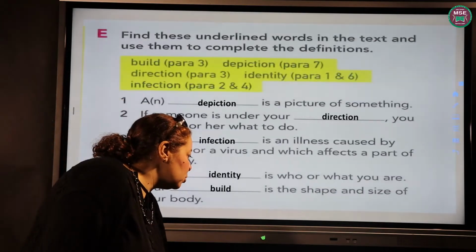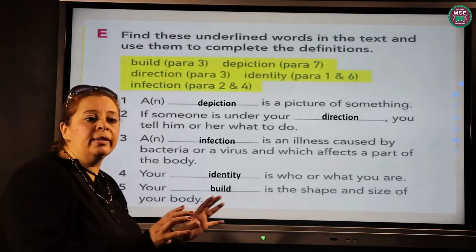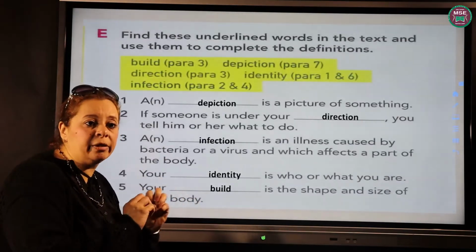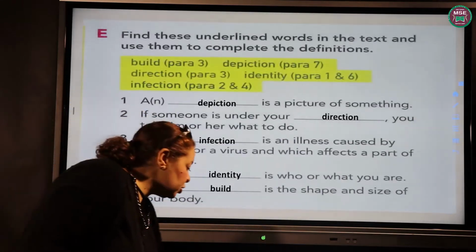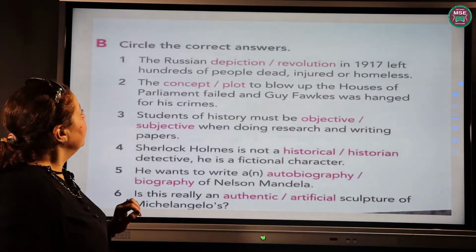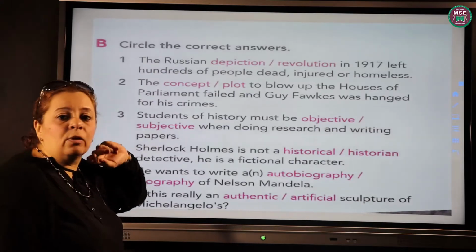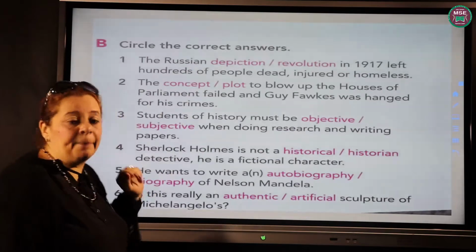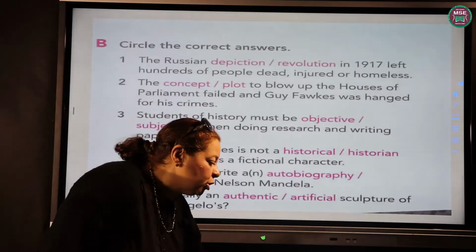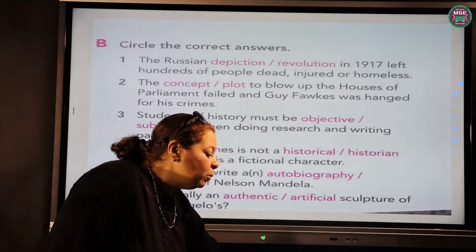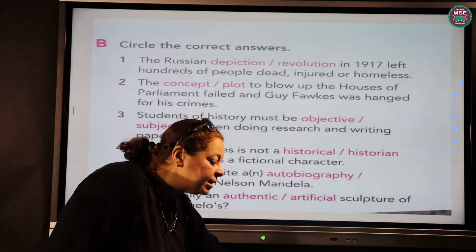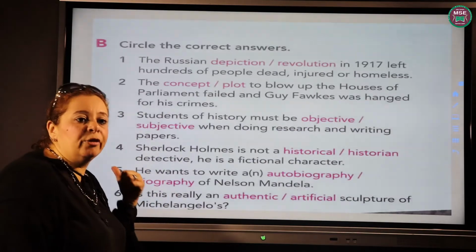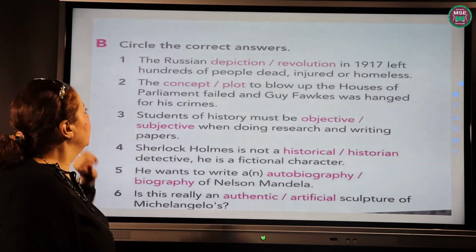Then we're going to go through some confusables. Some words sometimes puzzle us, okay? They confuse us because they are so near or close in meaning to each other. Now, let's discuss the meaning of these words first, then we go through the exercise. We said that depiction is a picture of something. What about revolution? Now, revolution is a time when there is a violent change of a political system, like the 25th of January Revolution and 30th of June Revolution.